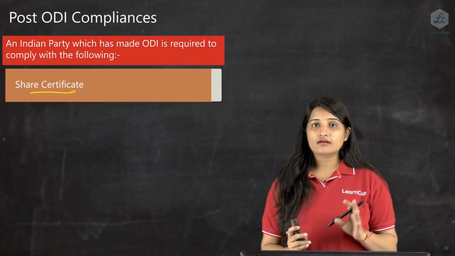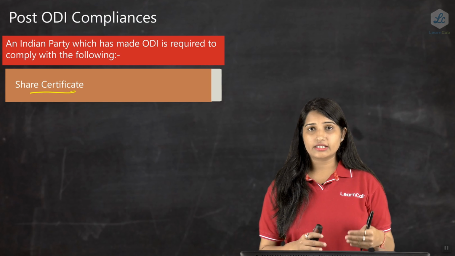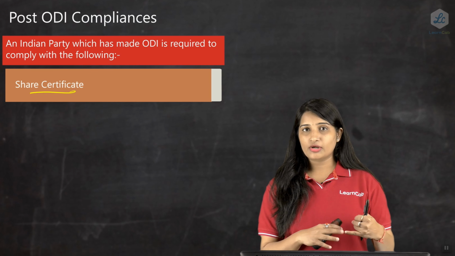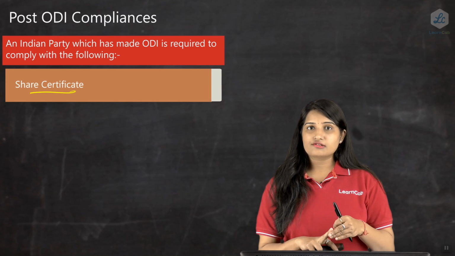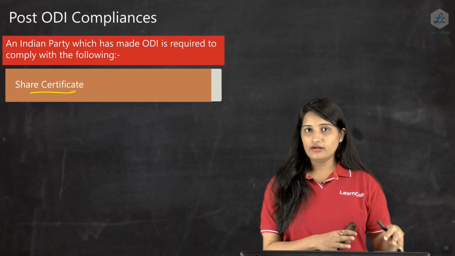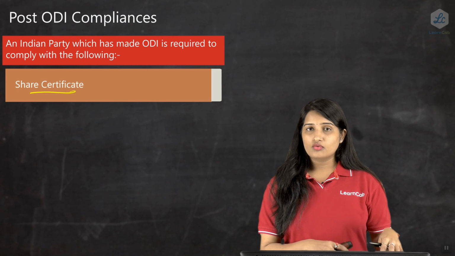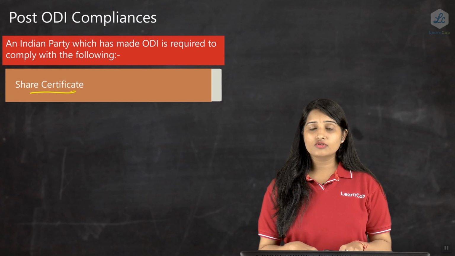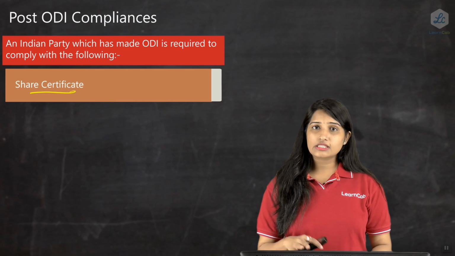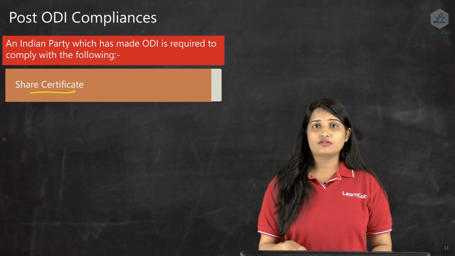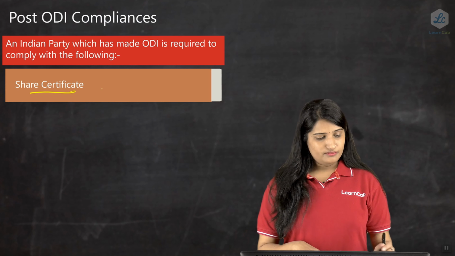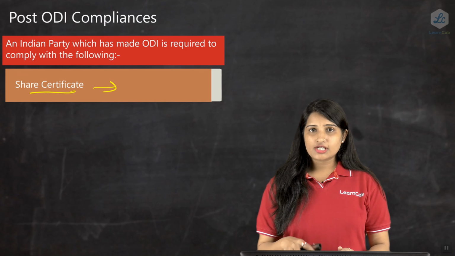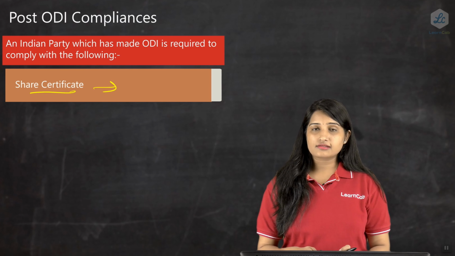The law says that in case an Indian party, which here includes a company, LLP, or registered partnership firm that is allowed to do an ODI under the automatic route, once an ODI is done, they have to give the share certificate to the AD banker within 6 months from the date of the remittance. Let's say I have done a remittance today, and within 6 months I am obliged to give the share certificate to the AD banker for getting these shares. If the share certificates are not provided to the AD banker, then it will be a non-compliance.